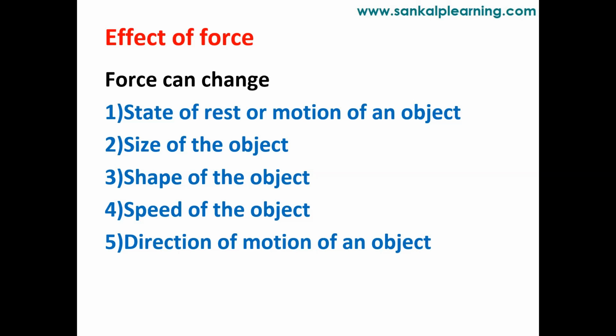So this is the first point. Then we have the second point, that is the size and shape of the object. The size and shape of an object can be changed by application of force. How can we change it? Suppose you have a balloon, just blow it. When you blow it, it will change shape. Then press the blown balloon from the outside. What happens? It will compress. So the shape of the balloon is changed.